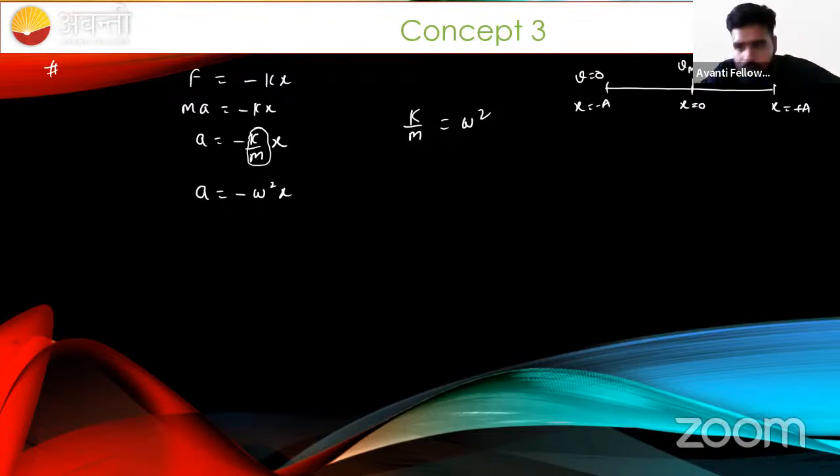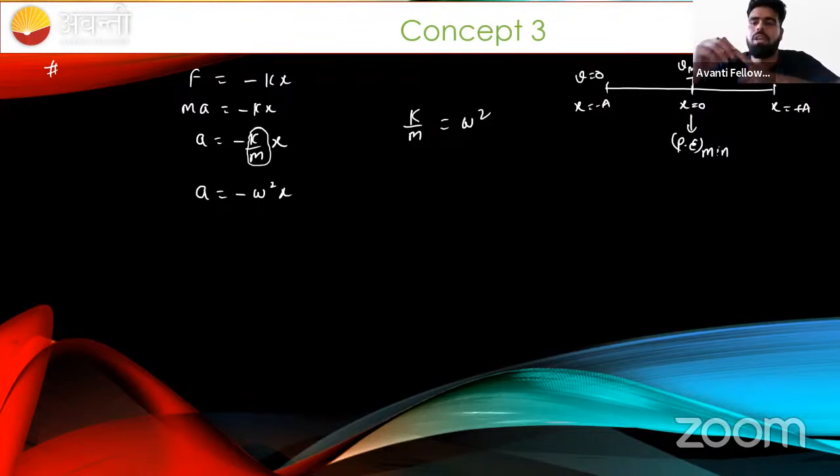Total mechanical energy is conserved. If total mechanical energy is conserved and velocity is maximum, it means kinetic energy is maximum. If kinetic energy is maximum, then to conserve the total energy, what about the potential energy? It should be minimum, and logically also, because this is the case of stable equilibrium.